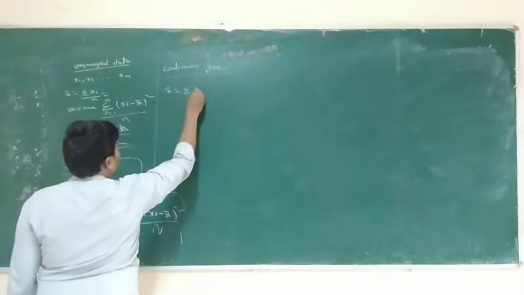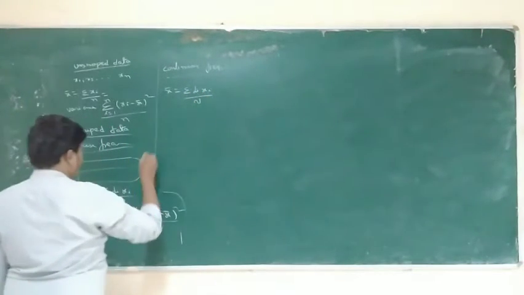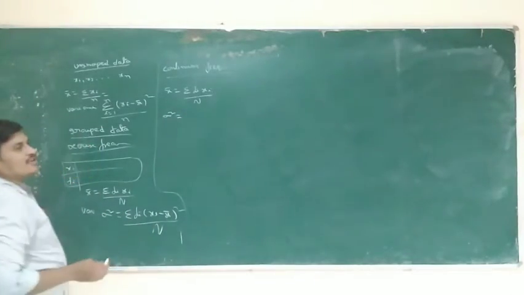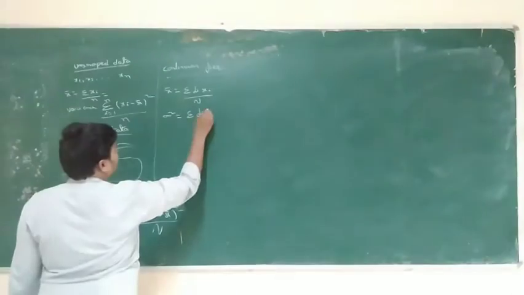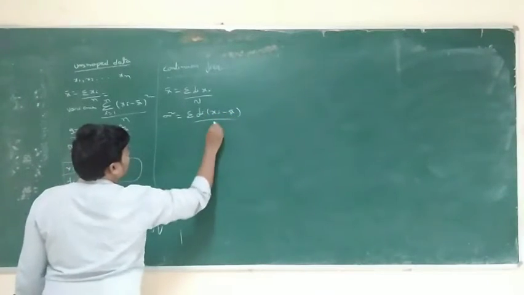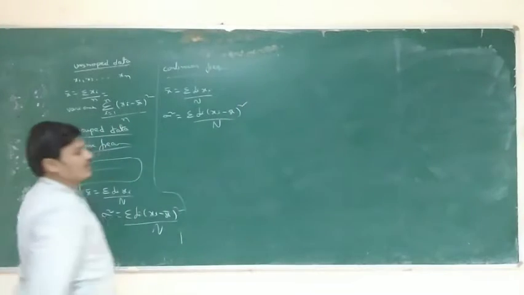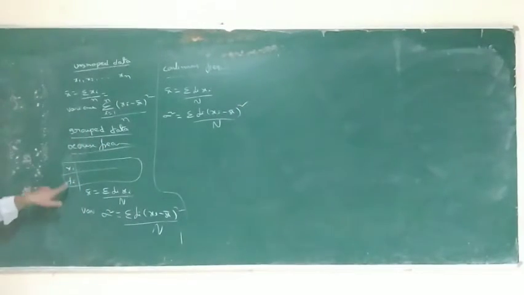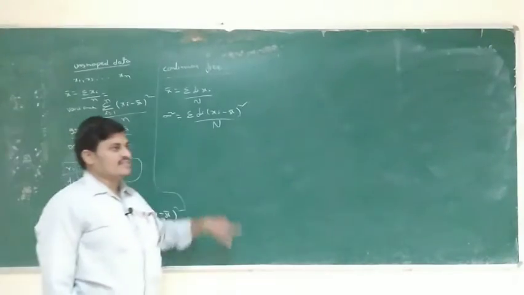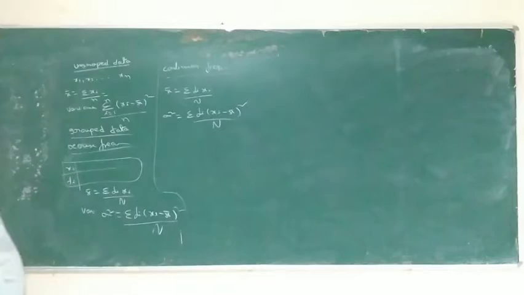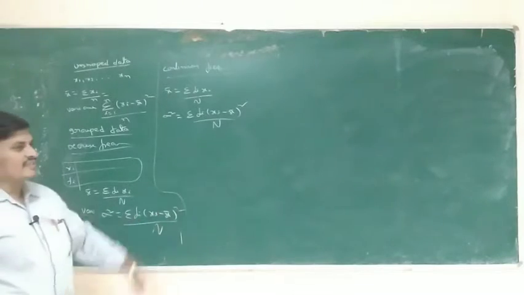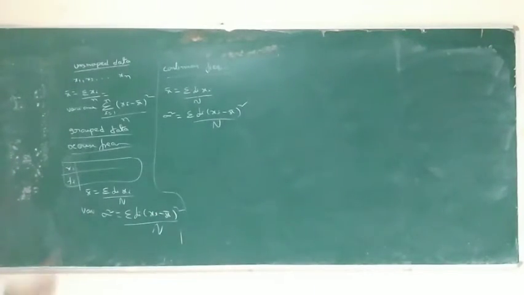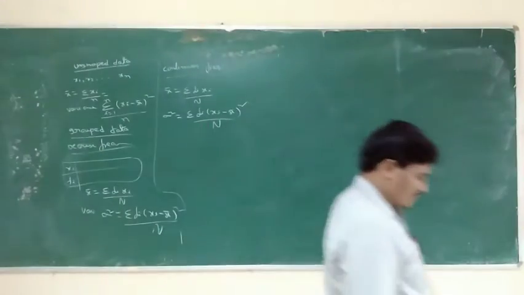Same: x bar is equal to sigma fi into xi by capital N. The variance, denoted by sigma square, is equal to sigma fi into xi minus x bar whole square by capital N. What is the difference? In the discrete case xi is directly given, but in the continuous frequency distribution it is not given directly, so xi is the midpoint of the interval. This is the procedure.